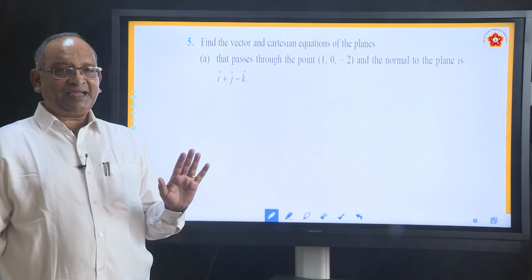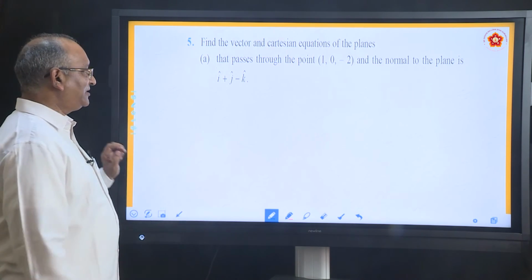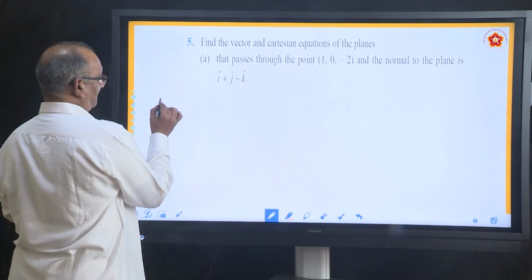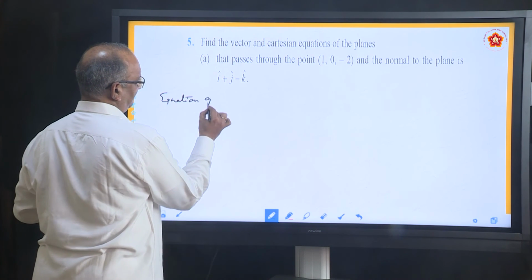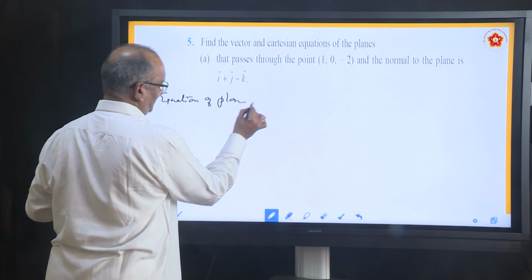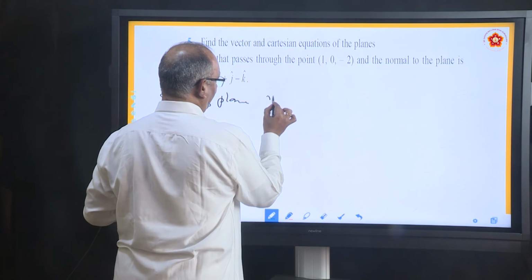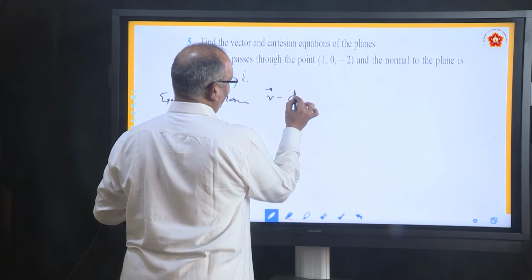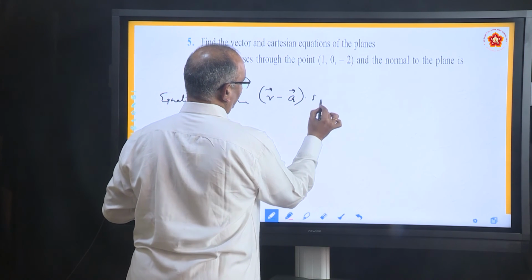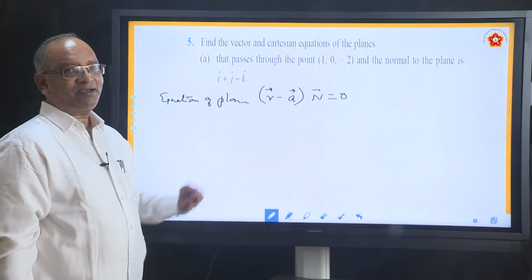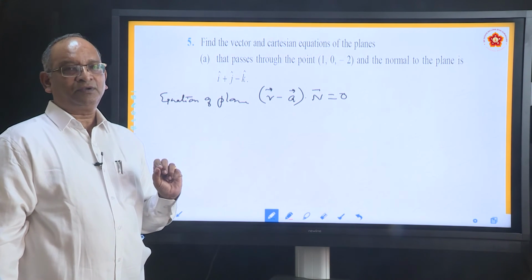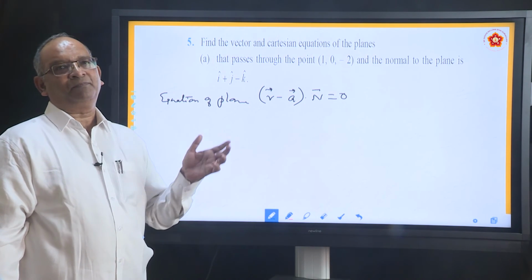If it is the second type, recollect the formula. What was the formula? Equation of plane is, now we are going to use (r minus a) dot n equal to 0. What is r? r is any arbitrary point.